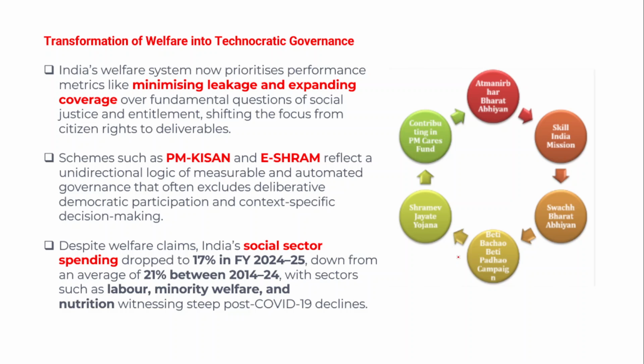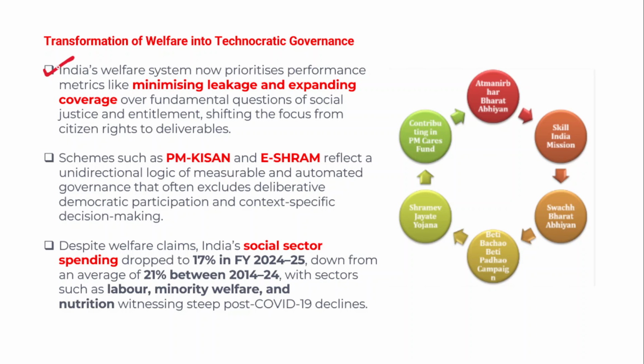So in India, what has been happening is a strategic shift from transforming welfare into technocratic governance. We all know that the government has launched a number of welfare programs, and all these programs are part of India's overall welfare system. So therefore, the welfare system is now prioritizing performance metrics. What performance metrics?